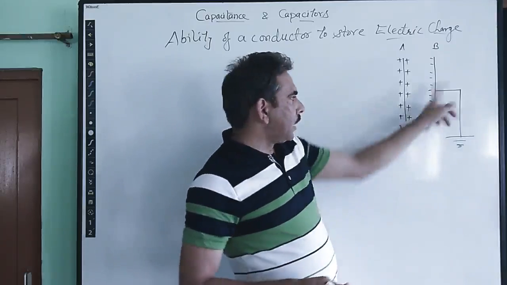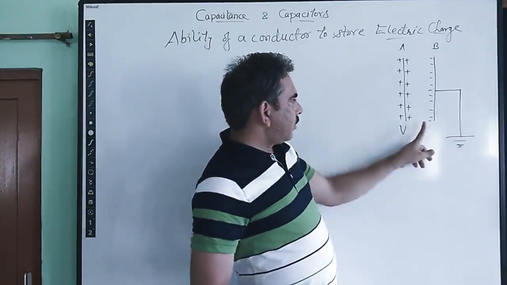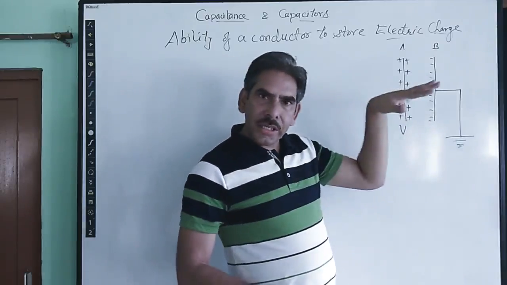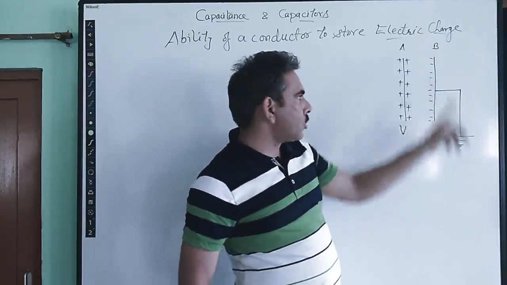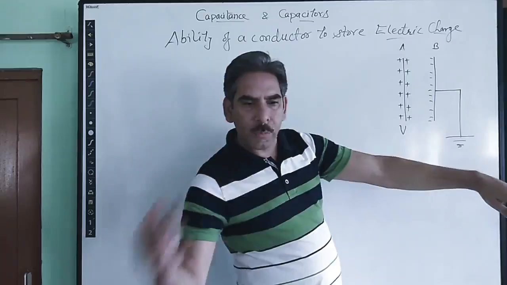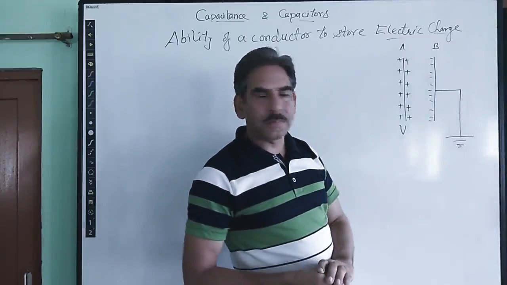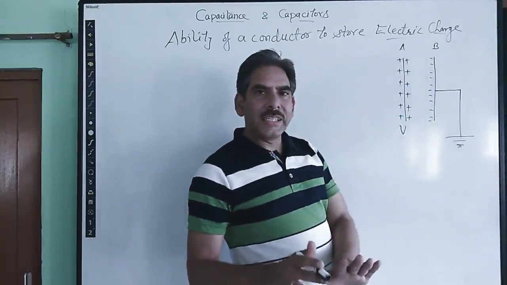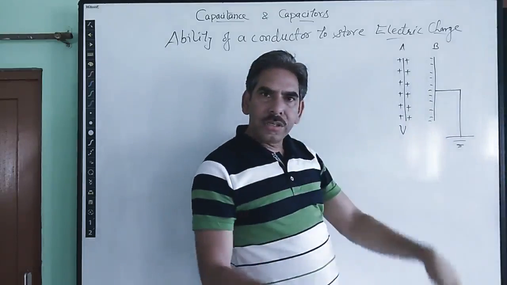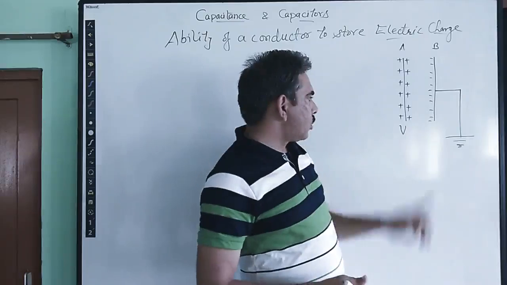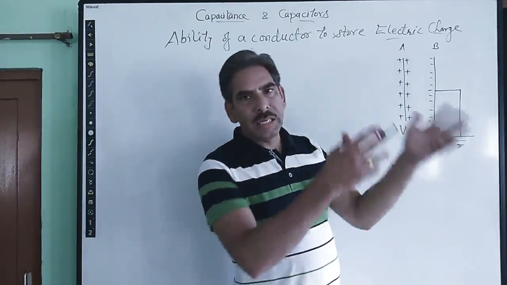By earthing, the potential of plate A is further reduced, because all the positive charge which was supporting the potential of plate A is now taken by the earth. So the potential of plate A is decreased by a large amount.